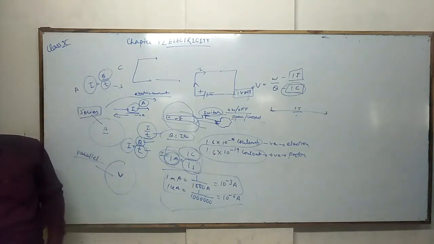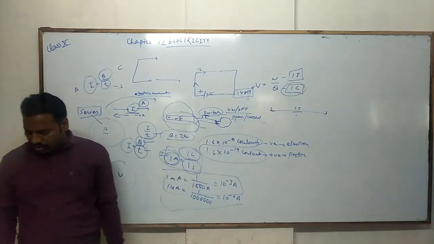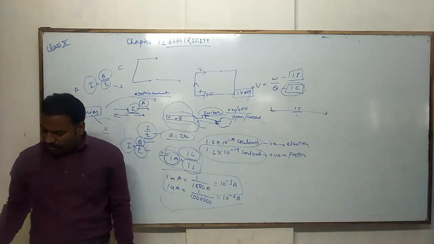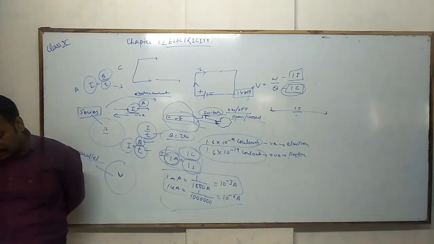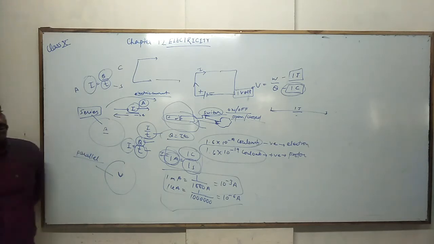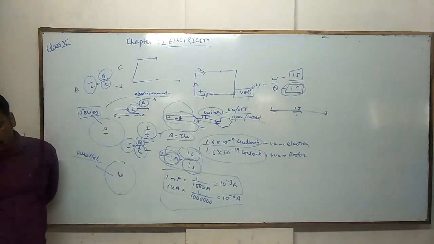The SI unit of electric potential difference, the volt, is named after Alessandro Volta, 1745-1827, an Italian physicist. 1 volt is the potential difference between 2 points in a current carrying conductor when 1 joule of work is done to move a charge of 1 coulomb from one point to the other. Therefore, 1 volt is equal to 1 joule upon 1 coulomb, that is, 1 volt is equal to 1 joule per coulomb.